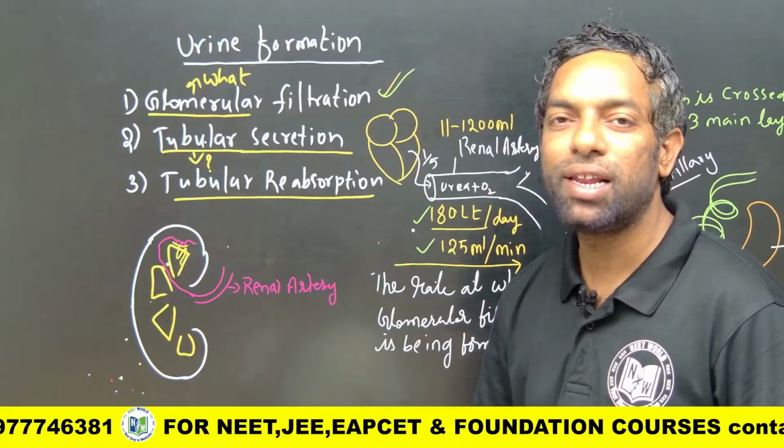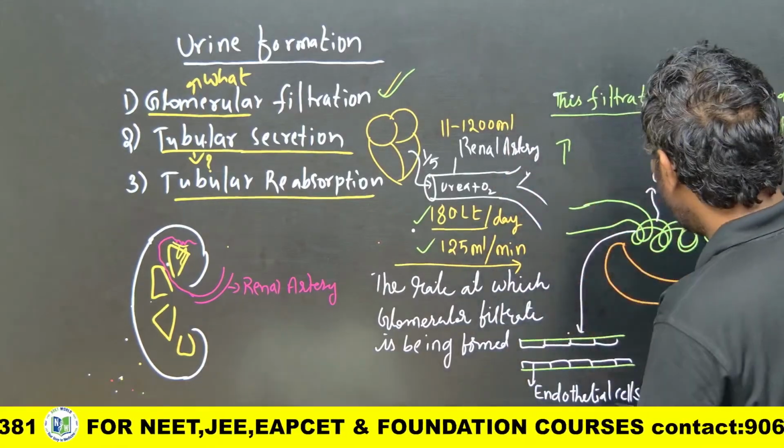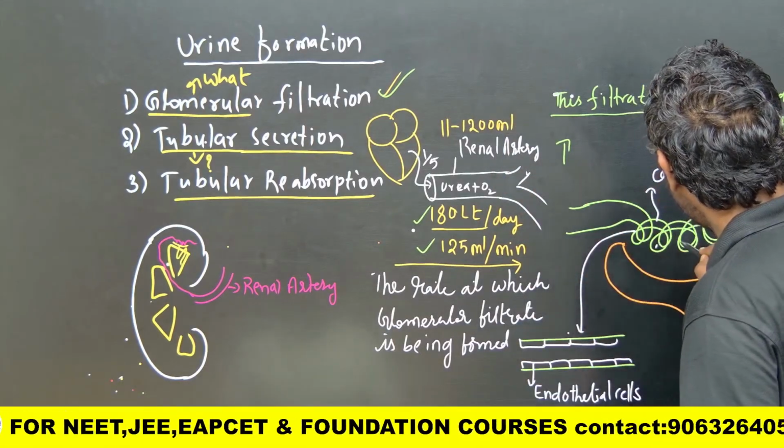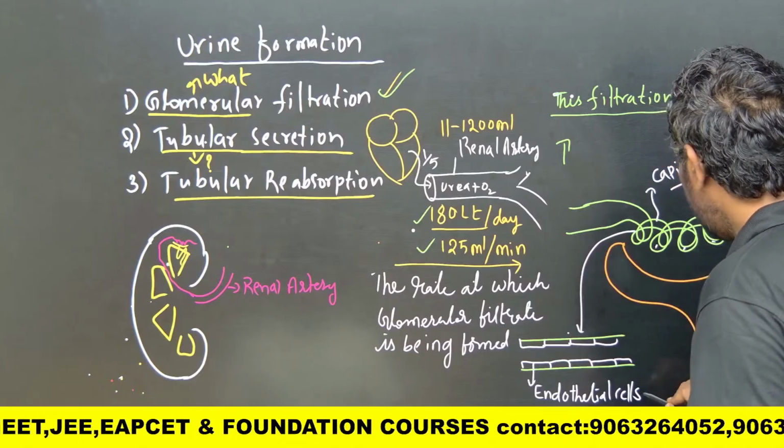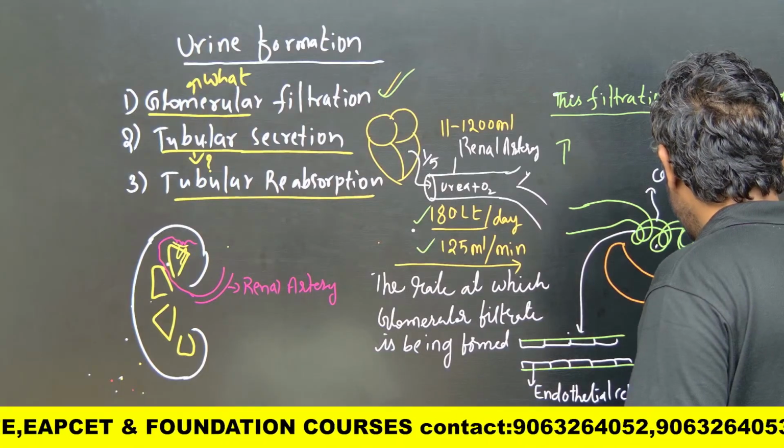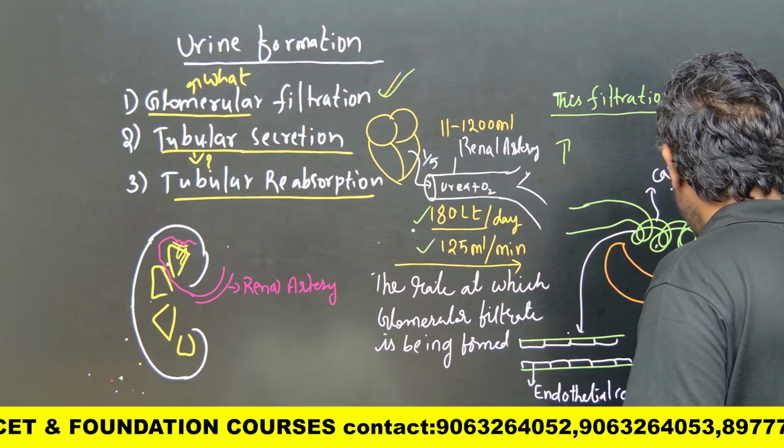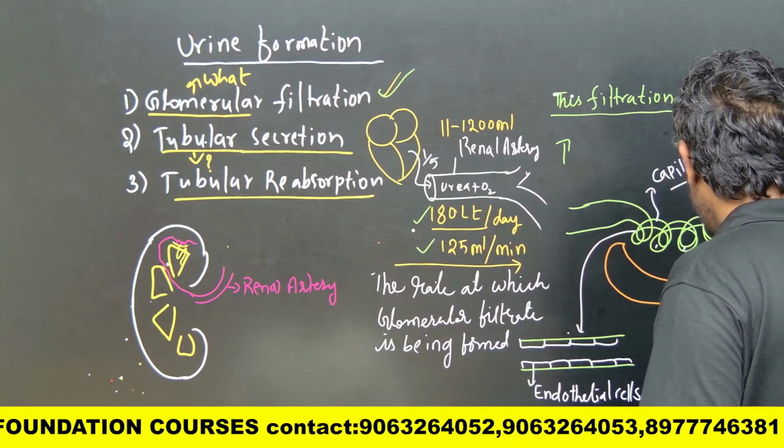These endothelial cells in the glomerulus have open pores, and these pores we call fenestra.